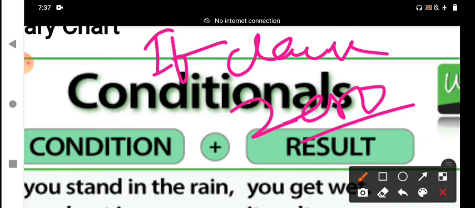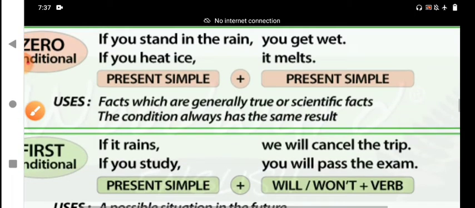and this is a real condition. Both are in the simple present tense, either the main clause or principal clause, or the subordinate clause, also in the simple present tense. Both clauses will be in the simple present tense. In today's session, regarding the if clause, I will explain in detail about the first condition. All of you see the screen. The first condition,